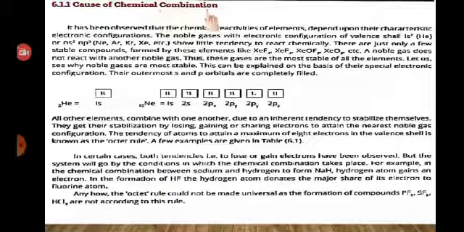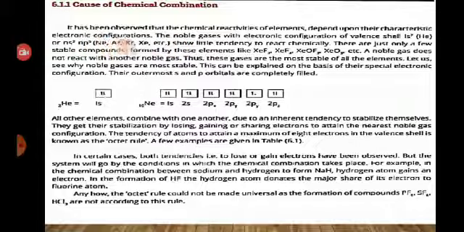Cause of chemical combination. Why do atoms make chemical bonds? Can you tell me what is the reason behind this? Yes, to stabilize its electronic configuration and to attain noble gas configuration.